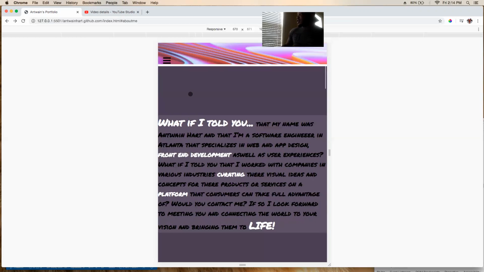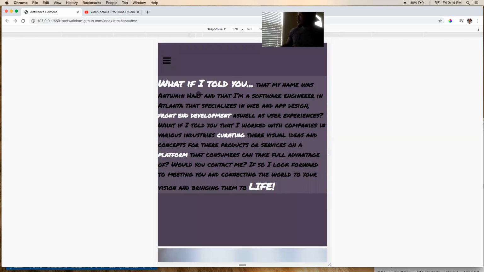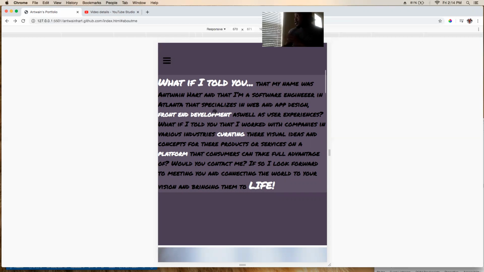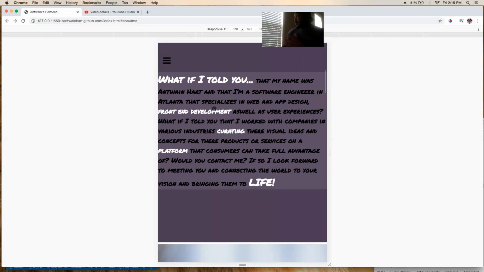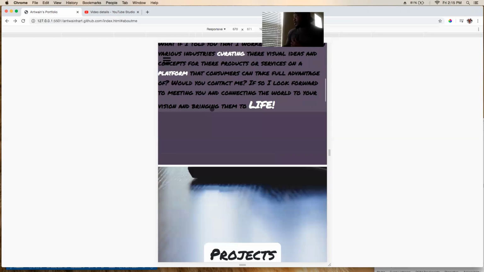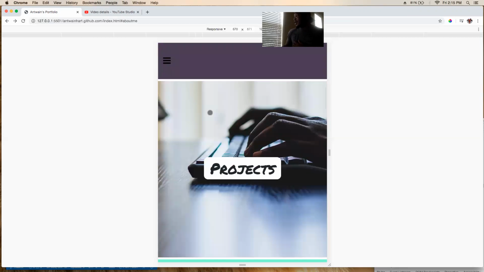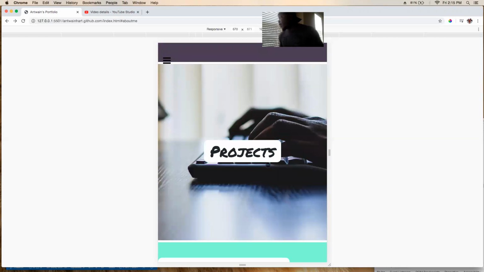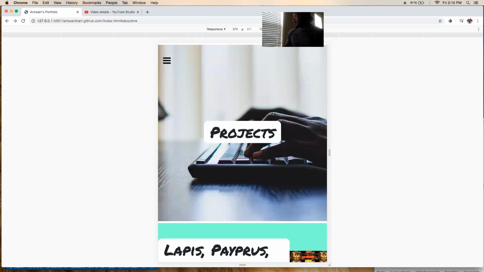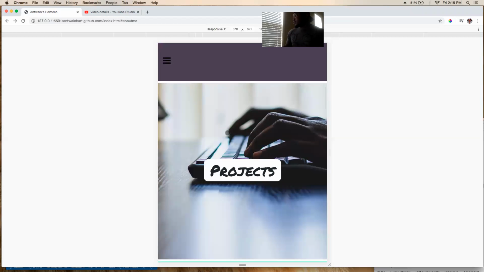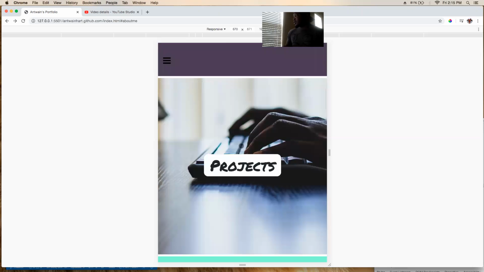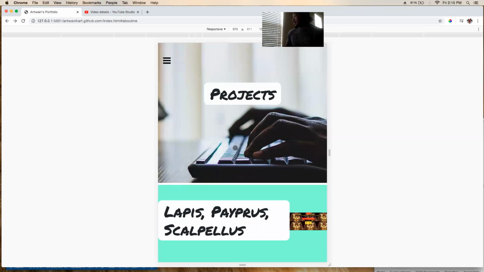I then went to my About Me, which I wanted this section to be cool and different than a traditional just About Me. So I made it a "What if I told you about myself." I thought that would be cool. Also, throughout the theme of my website, I had this parallax effect that I did to my images. I thought that was a cool touch. I love this image because it's black hands and I have black hands.